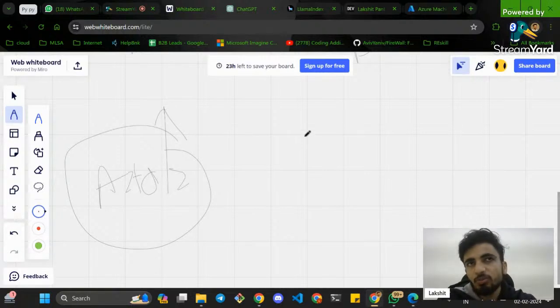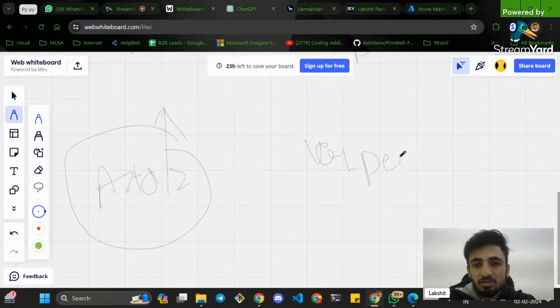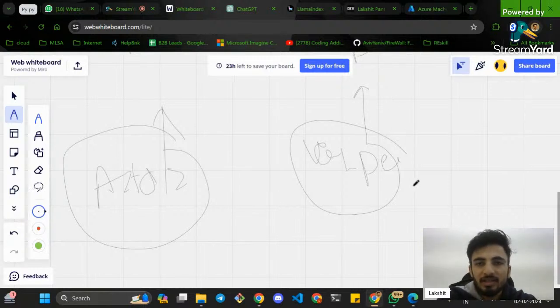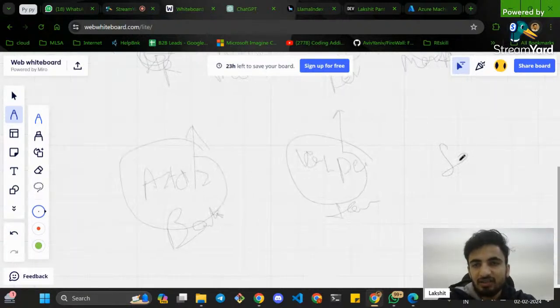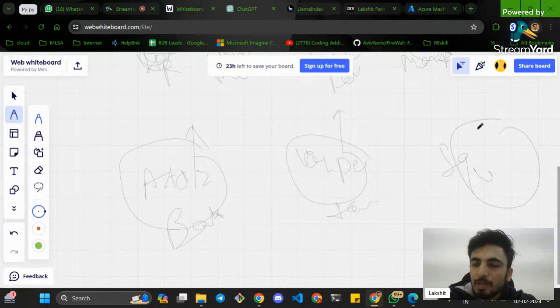If you want a virtual machine for a website, you will make a virtual machine, set up a DNS, and host it on maybe any kind of domain, right? That's it. This is your front end part. This can be your back end part. There can be a database, your SQL. So you are coupling all the resources.